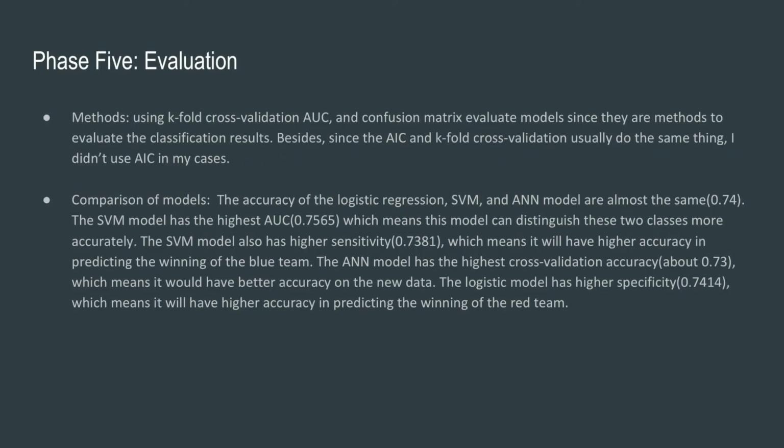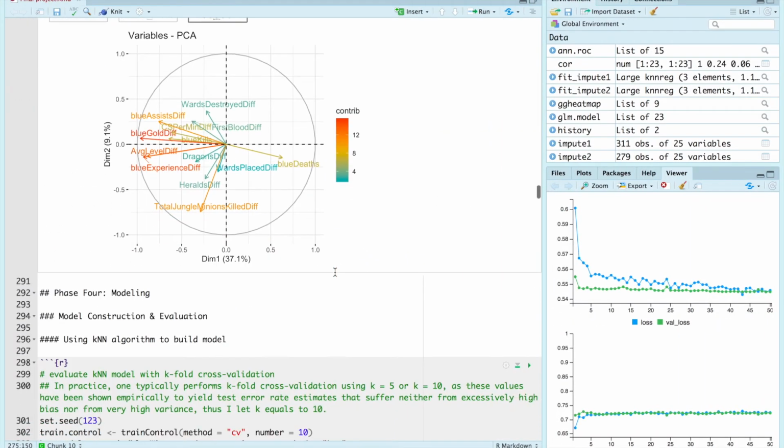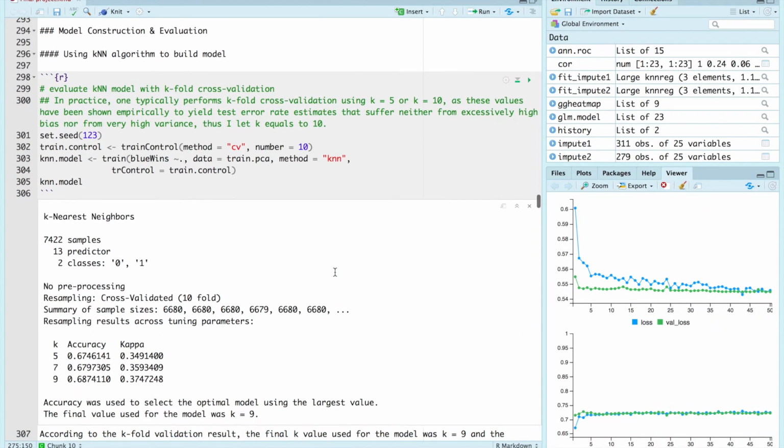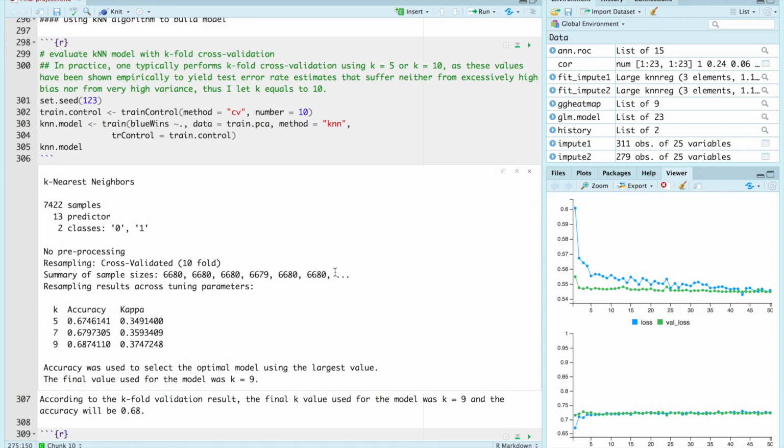And phase 5 is evaluation. I use K-fold cross-validation, AUC, and confusion matrix to evaluate models, since they are methods to evaluate the classification results. Besides, since AIC and K-fold cross-validation usually do the same thing, I didn't use AIC in my case. You can see the results of my models here.